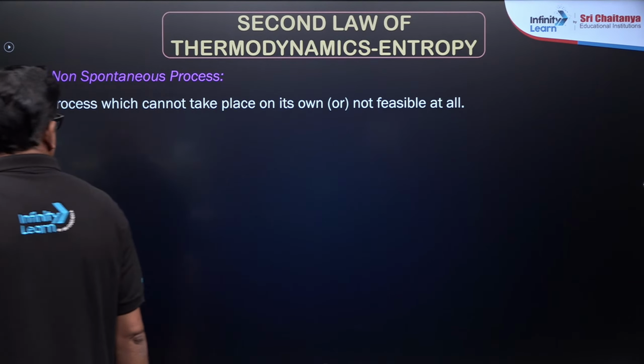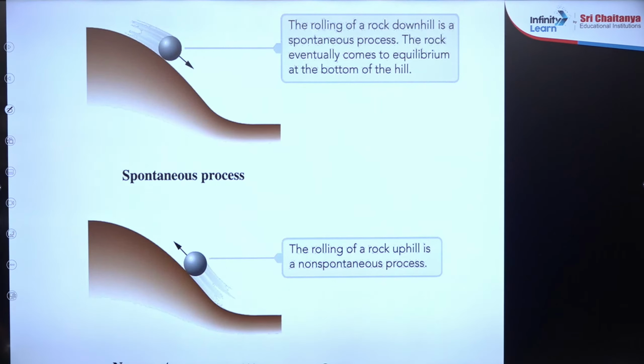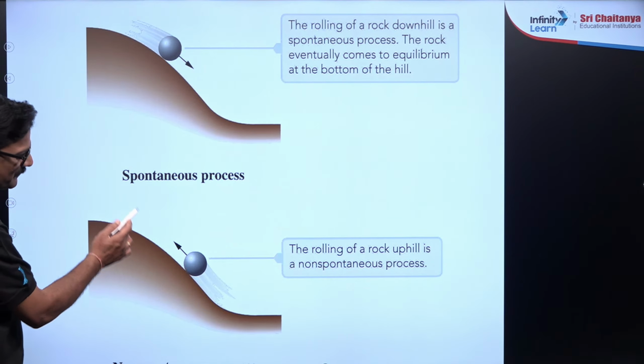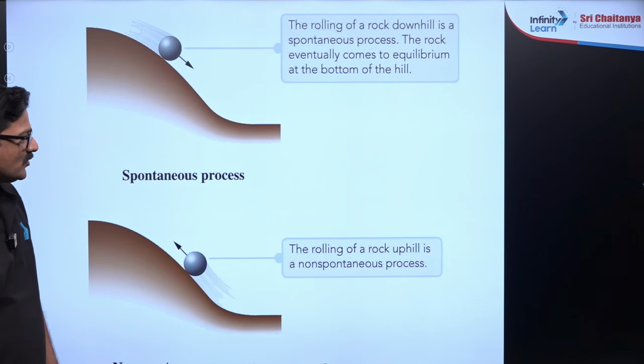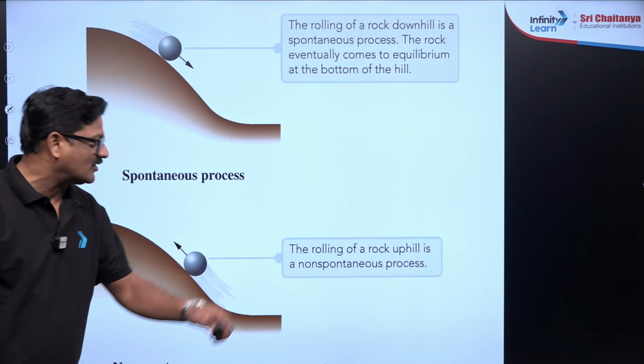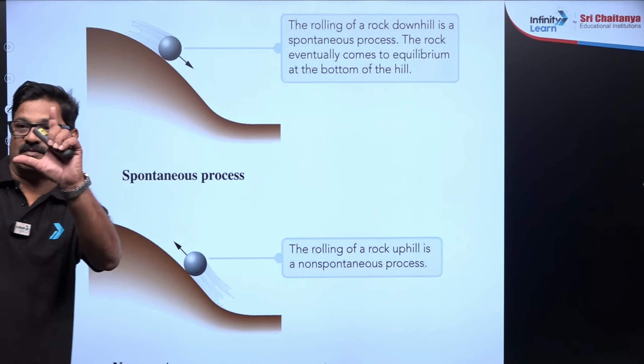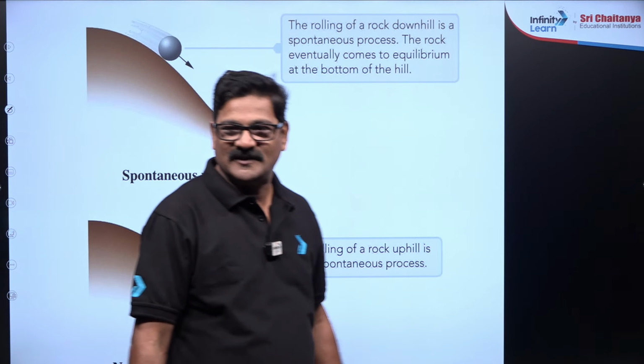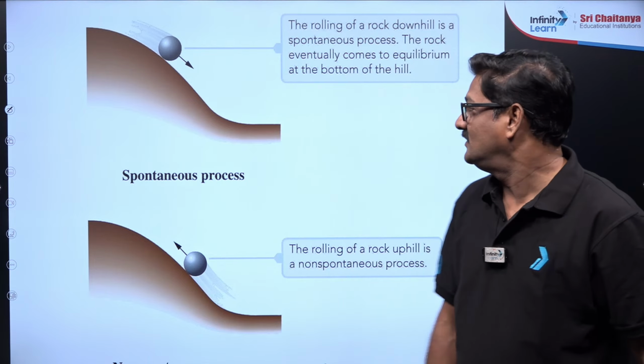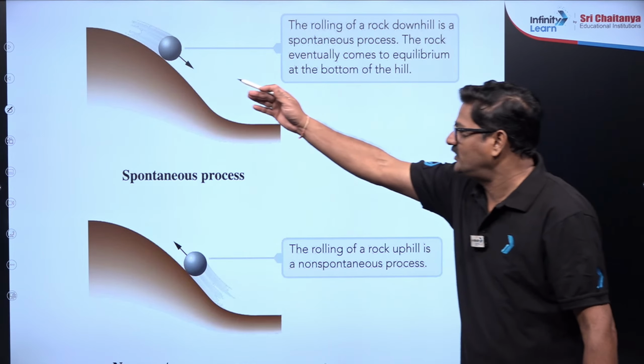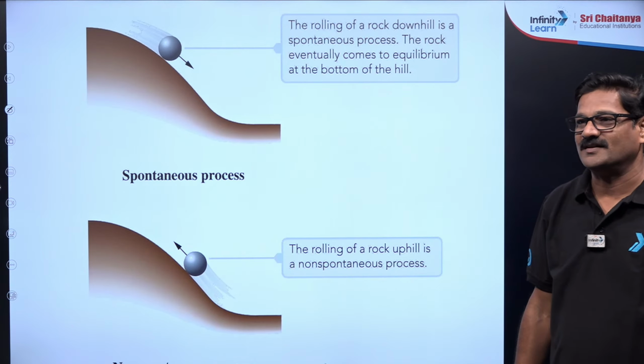And in a non-spontaneous process, the reverse is not possible here. So the rolling of a rock uphill is a non-spontaneous process. You have to do work against that. Understood? And you can see this is spontaneous and this is non-spontaneous.